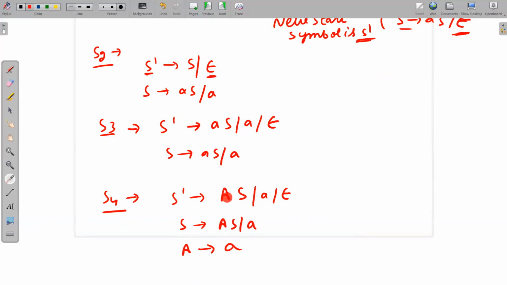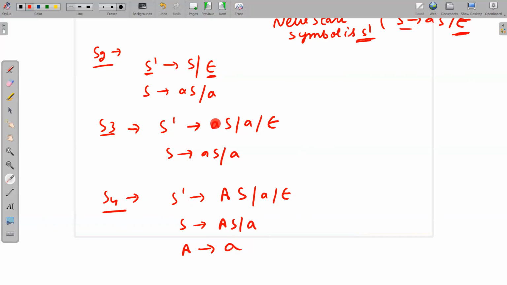We can replace it by capital S also? No, we cannot replace, because it will disturb our language. Please, this is homework for you. Please try to get your answer. So that is why we are not replacing this small a with capital S.